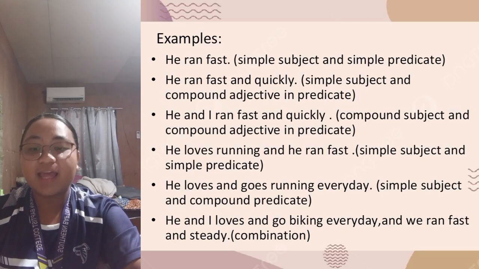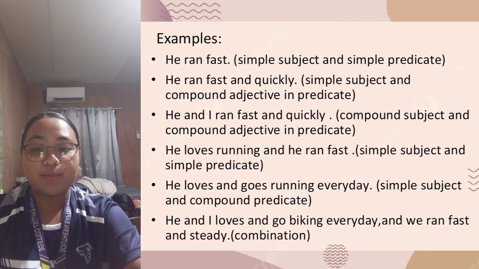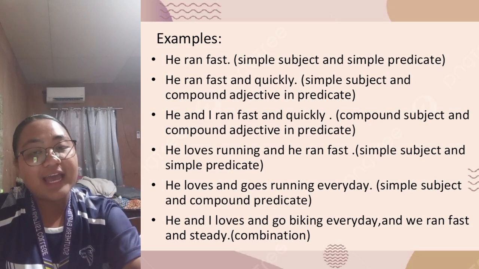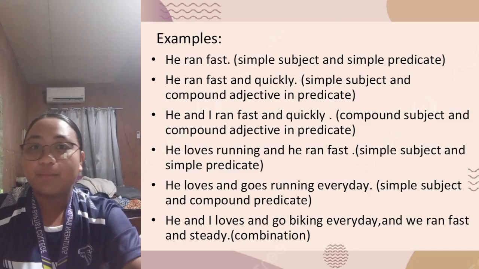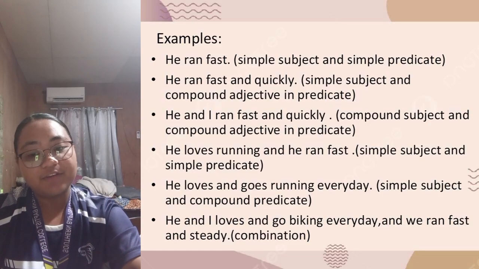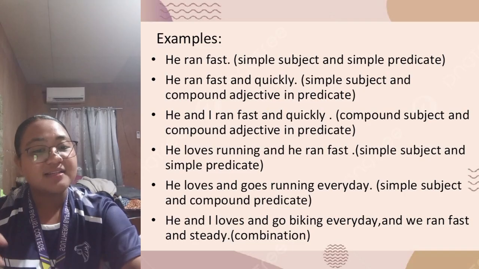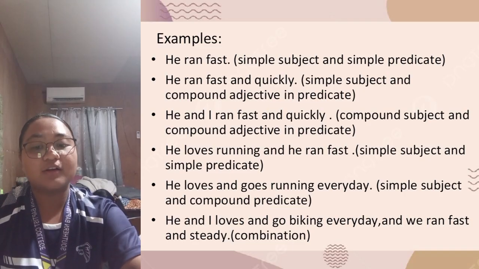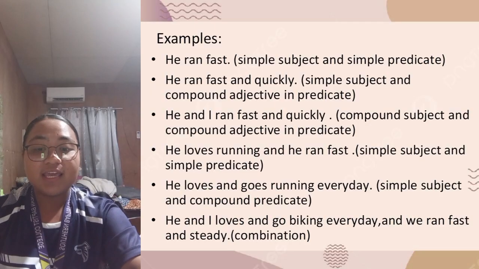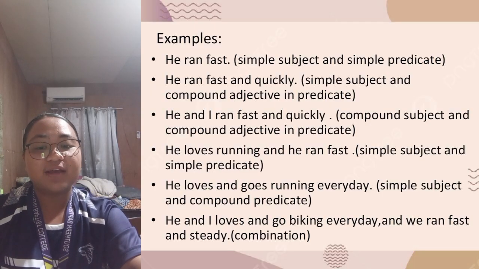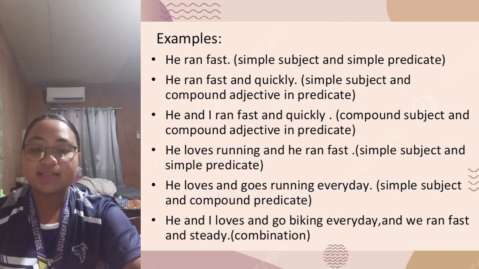Compound subject and compound adjective in predicate. Number 4, "He loves running and he runs fast." Simple subject and simple predicate. Fifth, "He loves and goes running every day." Simple subject and compound predicate. The last one is "He and I love and go biking every day, and we run fast, steady."